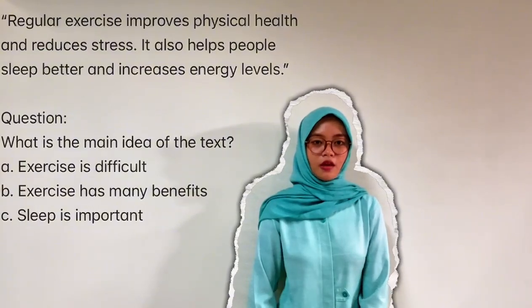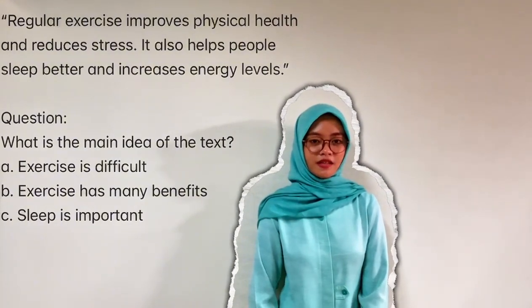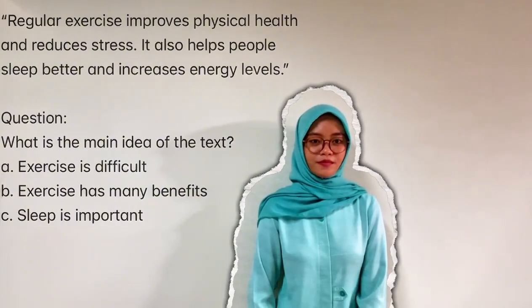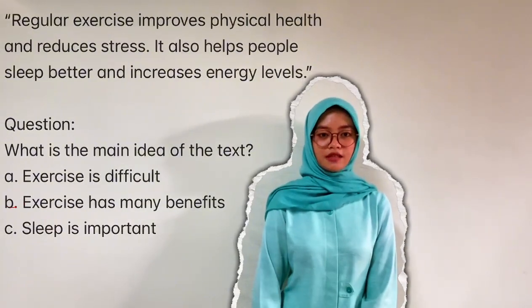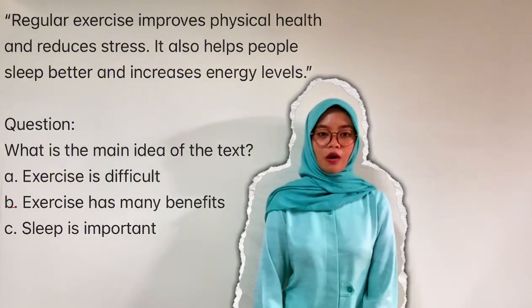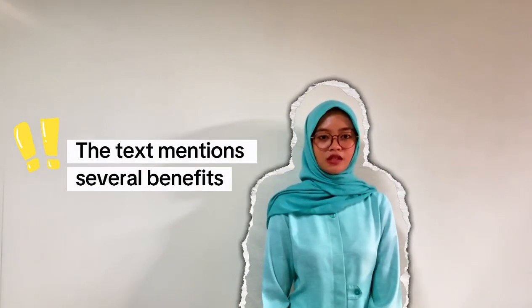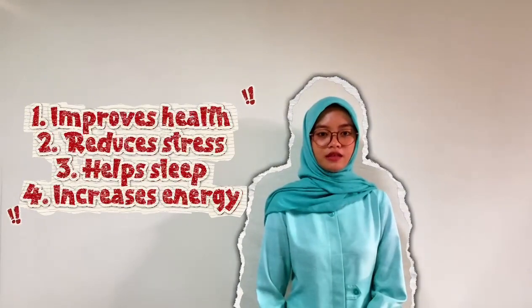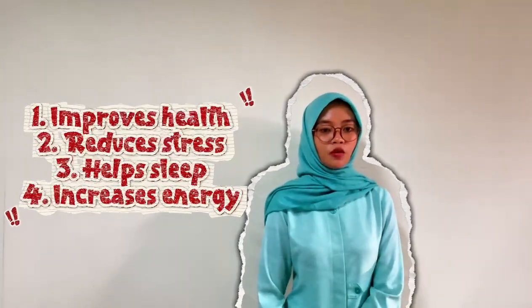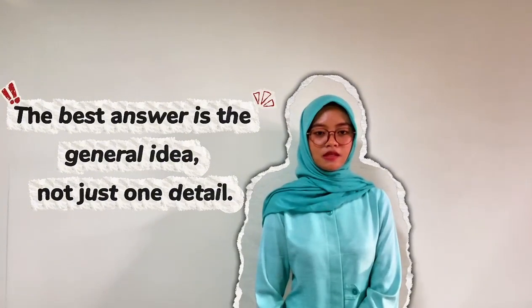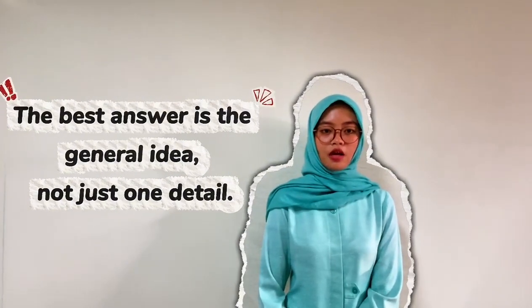the question, what is the main idea of the text? Correct answer is B. Exercise has many benefits. Why B? Explanation, the text mentions several benefits. Improve health, reduce stress, help sleep, exercise energy. So, the best answer is the general idea, not just one type.